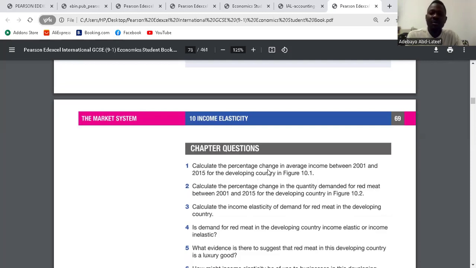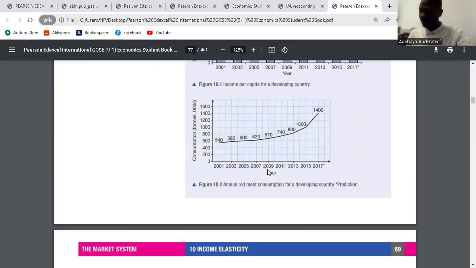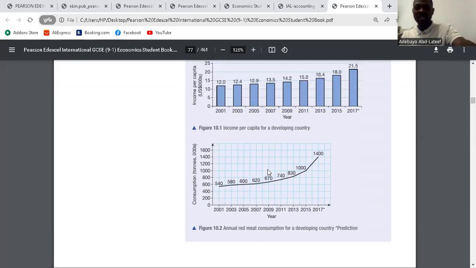Clear. They said calculate the percentage change in average income between 2001 and 2015 for the developing country in figure 1. Based on the case study, it is 18,000 minus 12,000 over 12,000 times 100, which is 50%. You have to use both graphs here. For number 2, it is 1 million minus 540,000 divided by 540,000 multiplied by 100, which is 85.2.